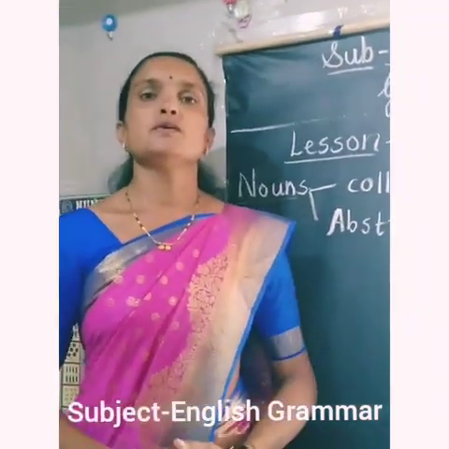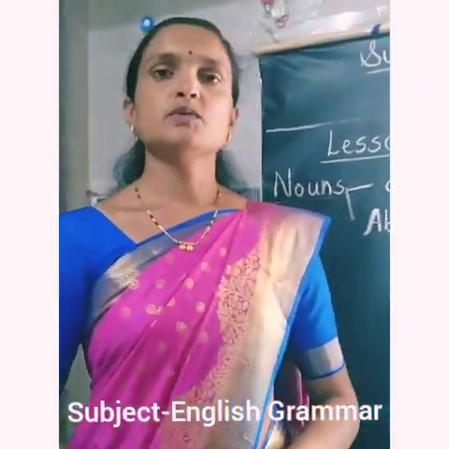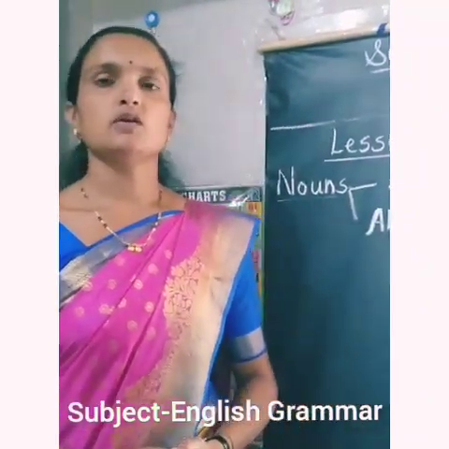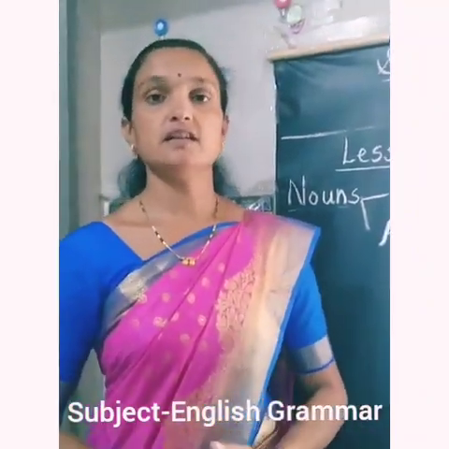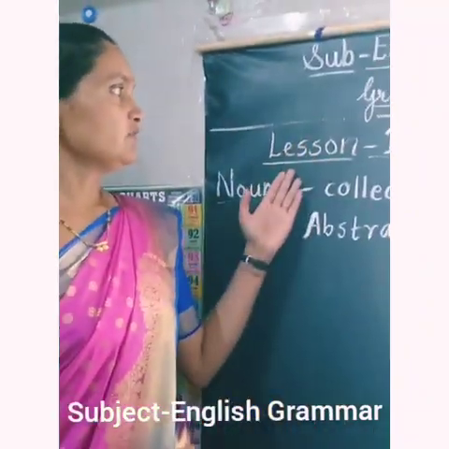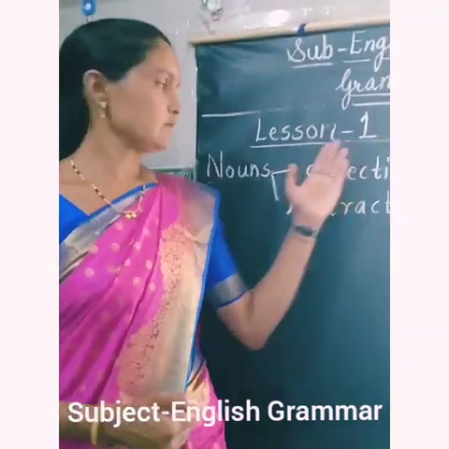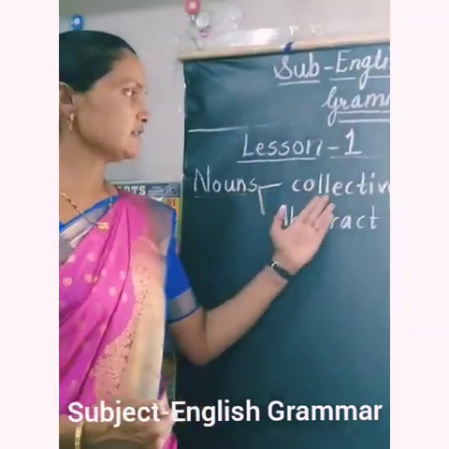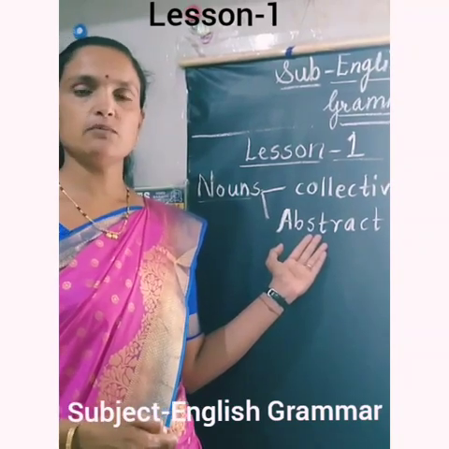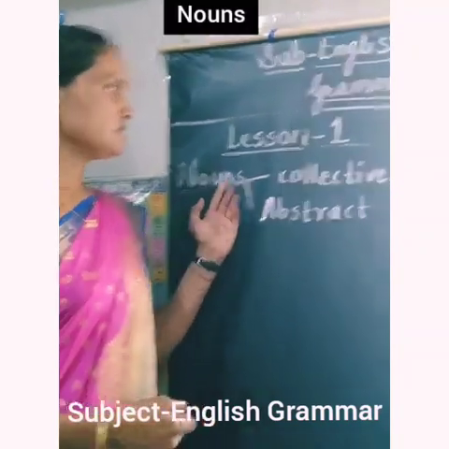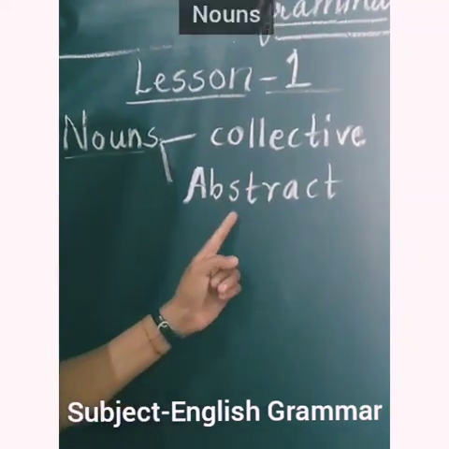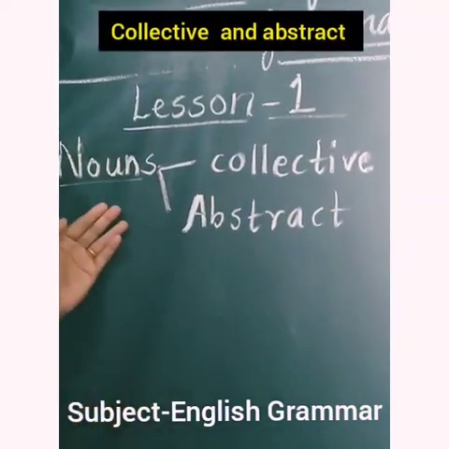Okay, so as you have got the book of English grammar, from today onwards we are going to start our English grammar periods also. And here the first lesson of English grammar is nouns, collective and abstract. So what is the name of the first lesson? Nouns. And in that, two types we have to study: collective noun and abstract noun.